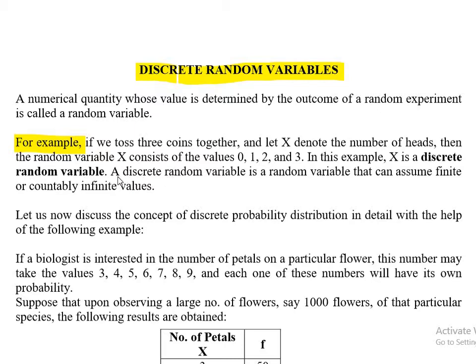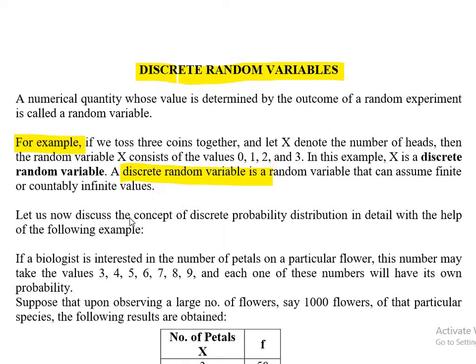What is a discrete random variable? A discrete random variable is a random variable that can assume finite or countably infinite values. So basically 1, 2, 3, 4, 5, 6, these are finite values, right? Or you can go to infinity as well, like 1, 2, 3, 4, 5, 6 and so on, but we call it countably infinite. We can count the outcomes. These are the discrete random variables.